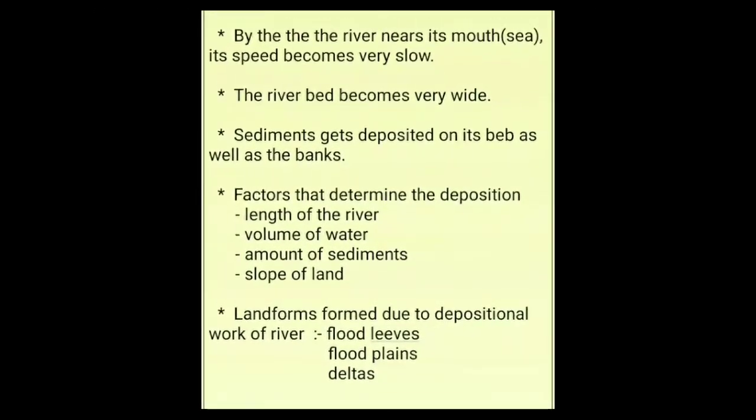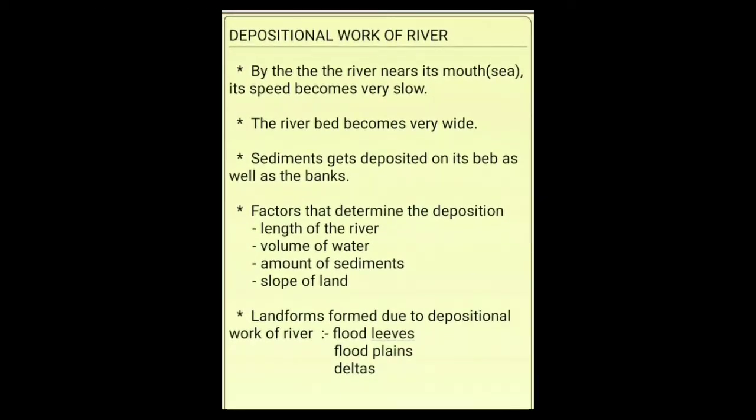We come to the depositional work of the river. Now when the river comes near its mouth, the source of the river means the place where the river starts, and the mouth of the river means where the river empties itself in a sea or an ocean. So when the river is near its mouth or the sea, its speed has become very slow. It is not able to carry the sediments anymore.